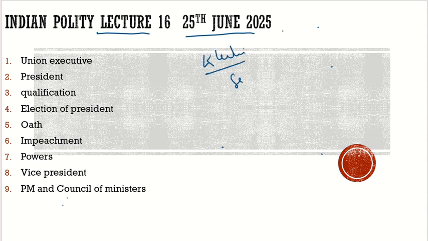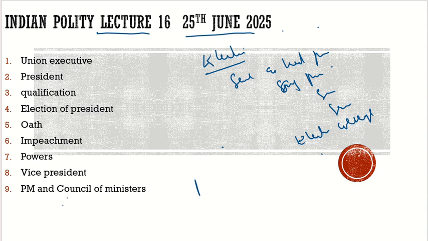Here, let's try to understand the election. The election is the same as that of the president. It is by single transferable vote of proportional representation, secret ballot, and he is elected by the electoral college. But the difference is in the electoral college.